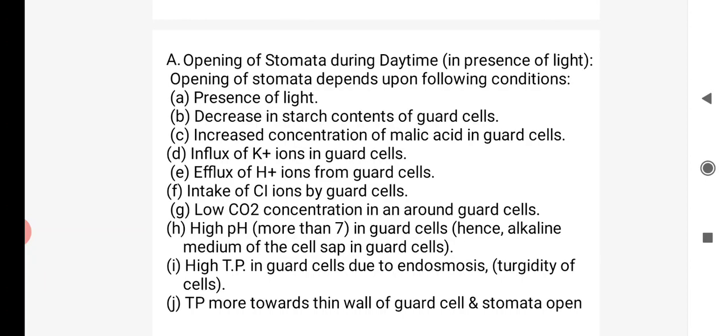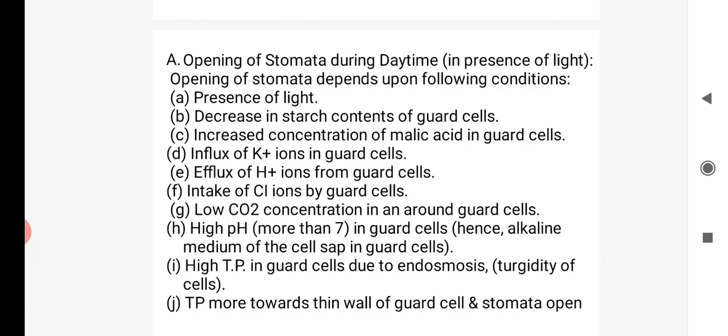Low CO2 concentration around the guard cell, high pH in the guard cell, high turgor pressure in the guard cell due to endosmosis. Turgor pressure pushes toward the wall of the guard cell and the stomata will open. That is the basic and simple mechanism of opening of a stomata.